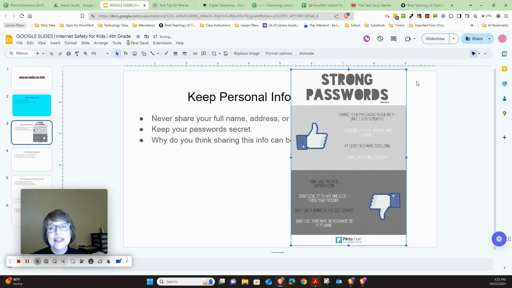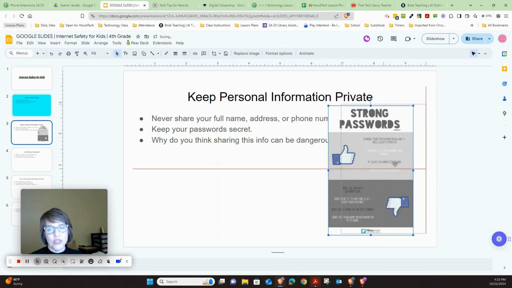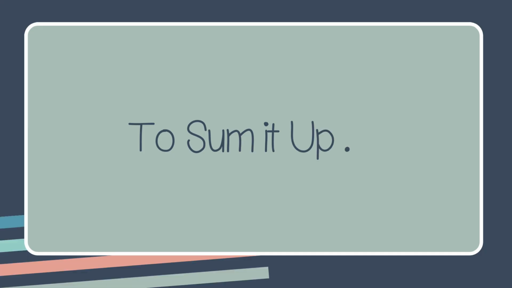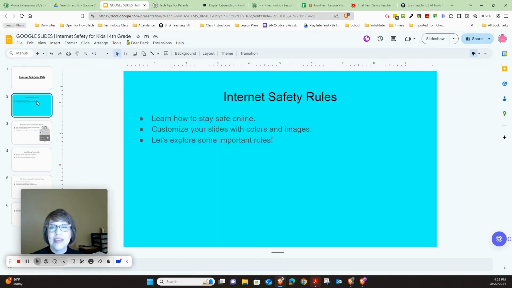You can also adjust the size of your image by clicking on the handles, these corners. I would suggest doing this only on the corners to make sure your image is in proportion, and then you can move it to how you like. So that's what you need to do. You need to go through and make this slide your own. Again, we can change backgrounds, fonts, font colors, and you can even add images. Have fun and be creative.